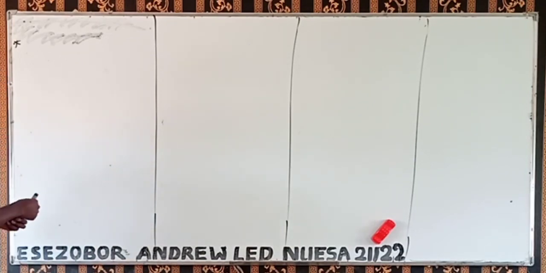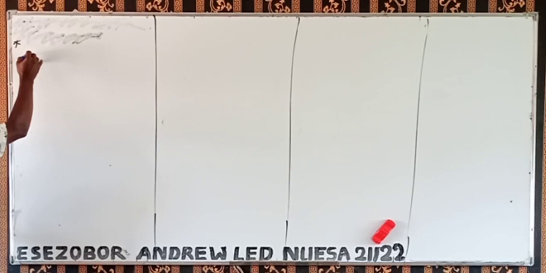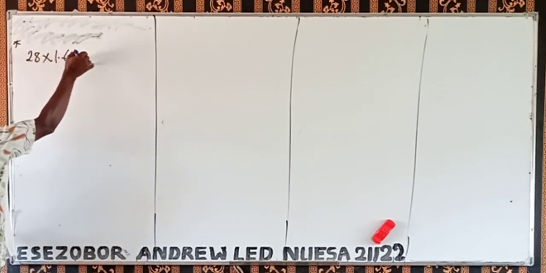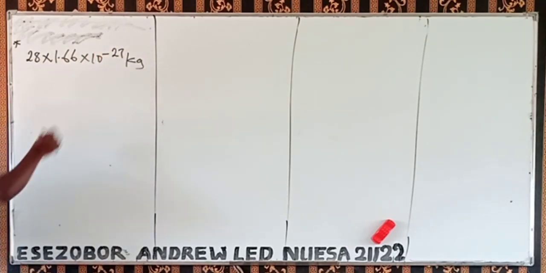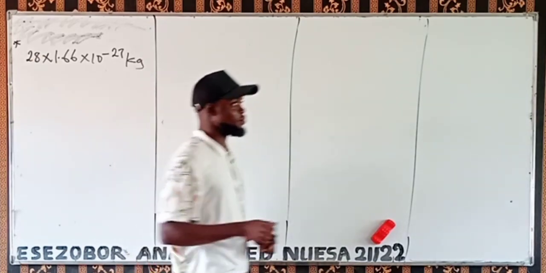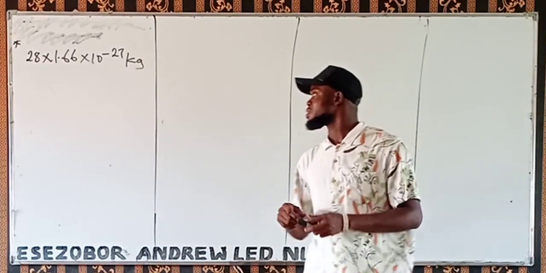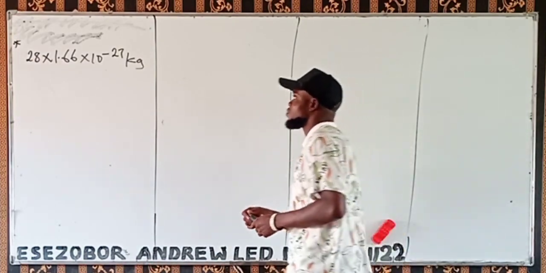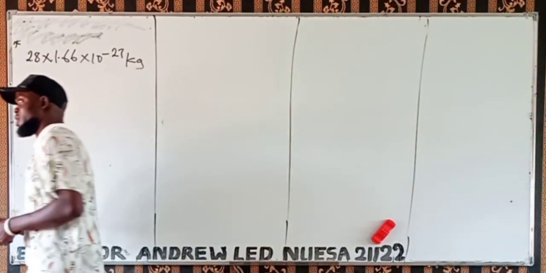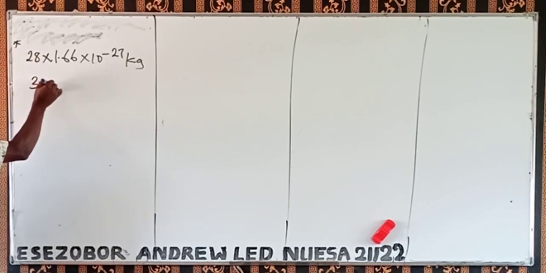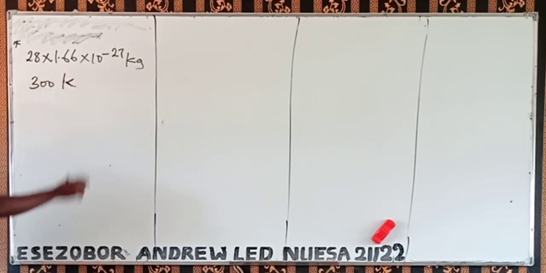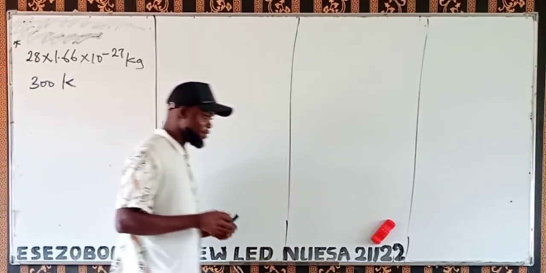Calculate the average speed of 1 mole of nitrogen molecule of mass 28 times 1.66 times 10 to the minus 27 kilogram. That's the mass, at a temperature of 300 Kelvin.